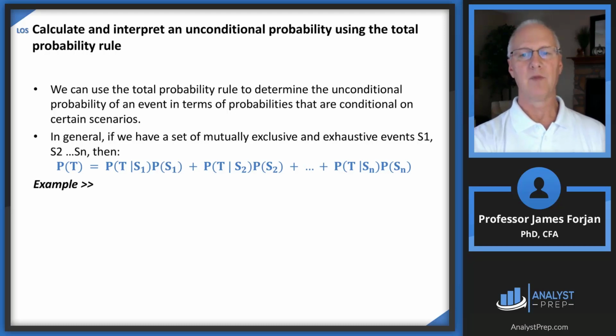So look at that formula there. If you have a set of mutually exclusive and exhaustive events from S1 and S2 all the way out to Sn, then that total probability is the sum of all of those multiplications.